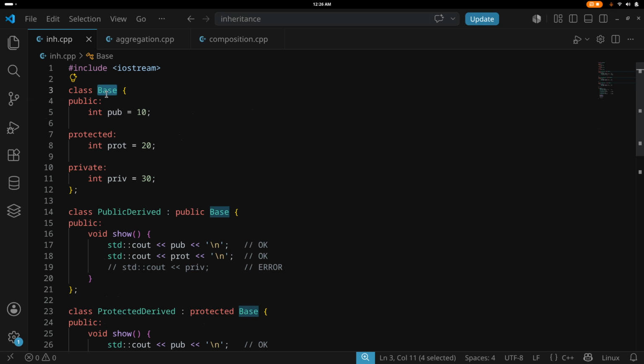Suppose this base class is vehicle, and then you have car, BMW, Mercedes Benz, Volvo and all that. BMW is a car, Volvo is a car, so it is called an "is a" relationship. That is the terminology you will encounter. So it's a bit of jargon.